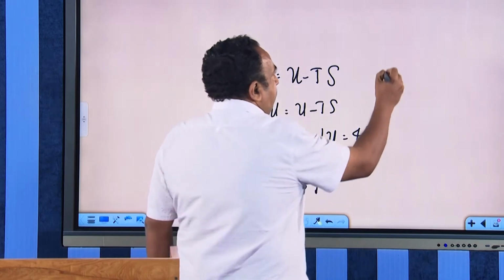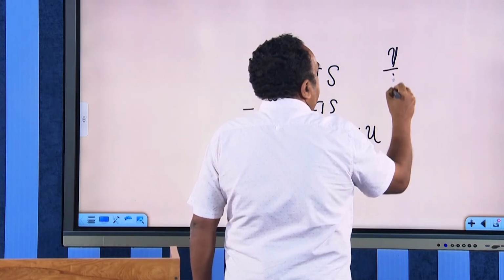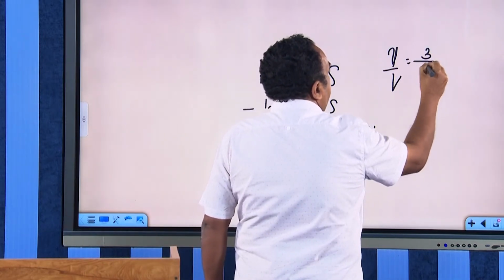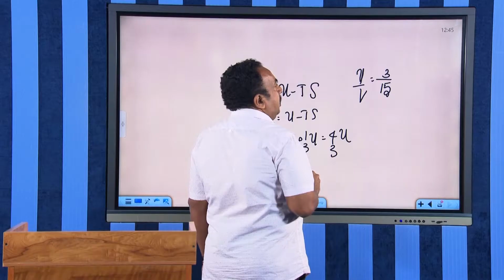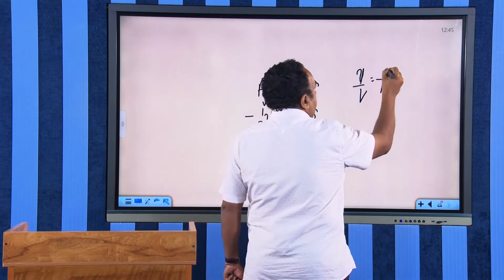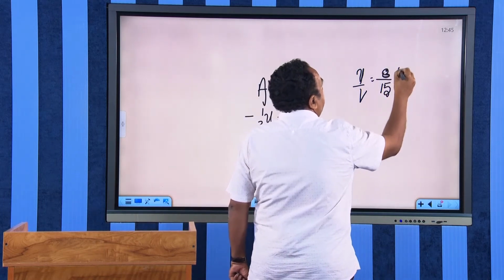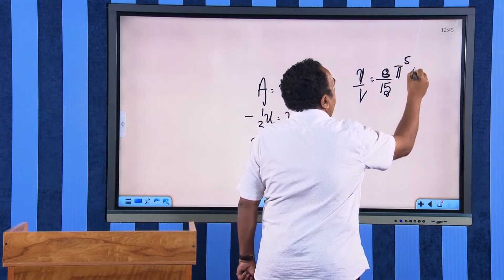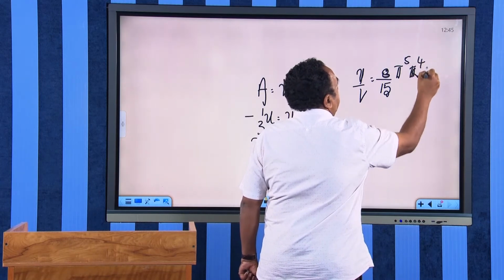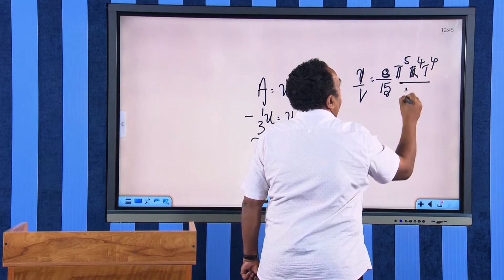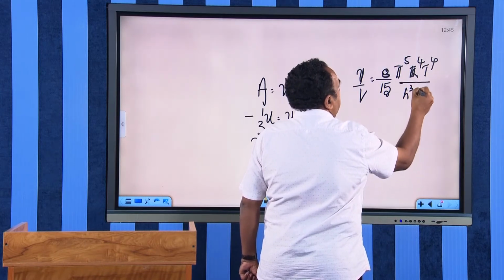And what is U by V? U by V is equal to 8 by 15, sorry, 8 by 15, pi raised to 5, k raised to 4, T raised to 4 divided by h cube c cube.